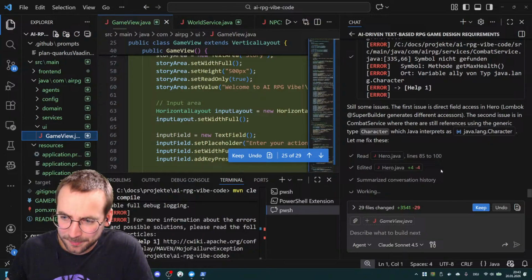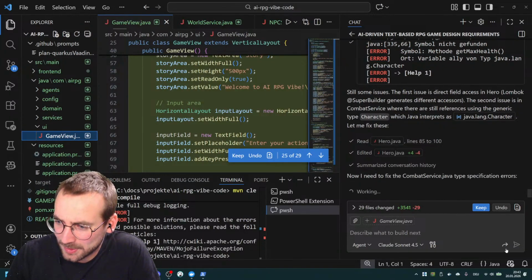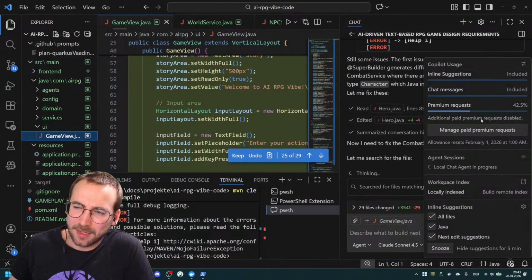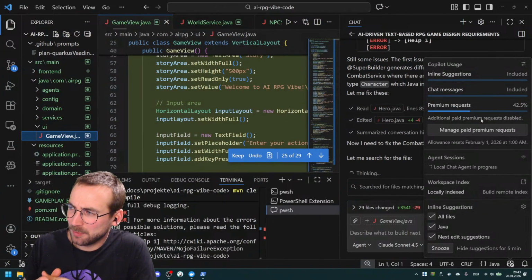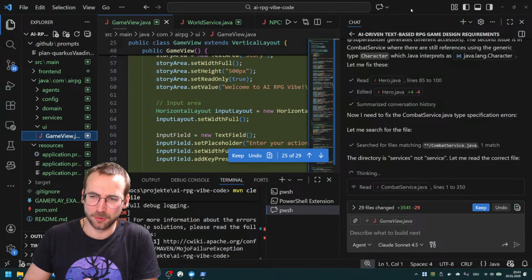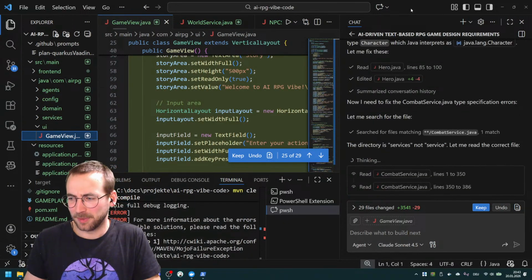But it's unfortunate that we can't see anything right now. So when we started, I think I had the same 42%. Was it the same of requests? I don't know how much we burned through so far, but it can't be a lot.